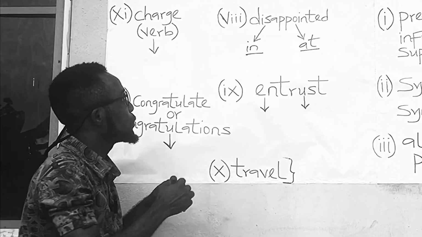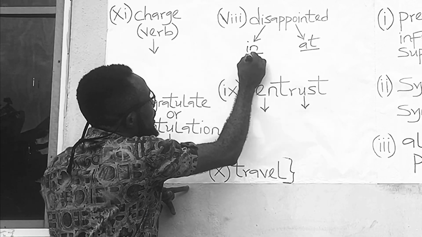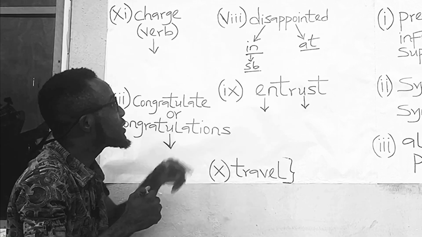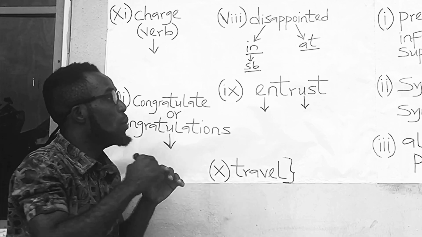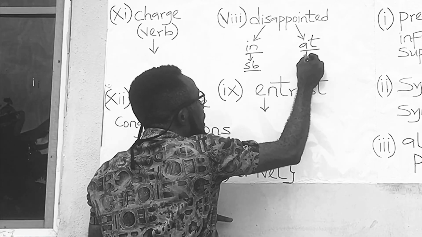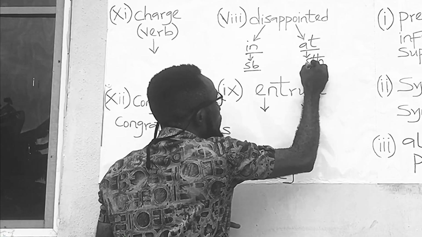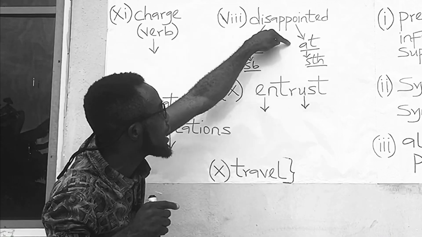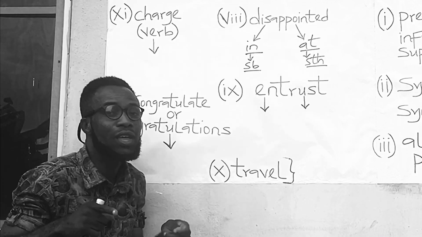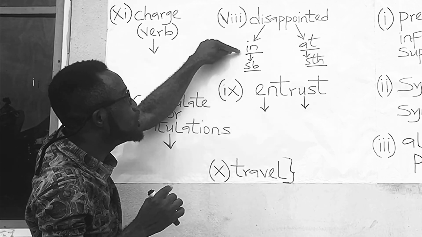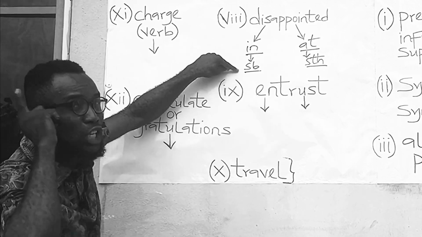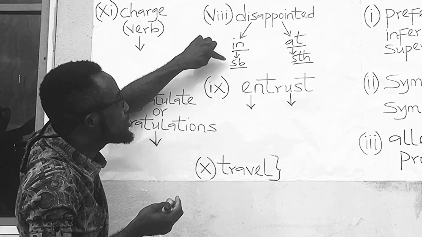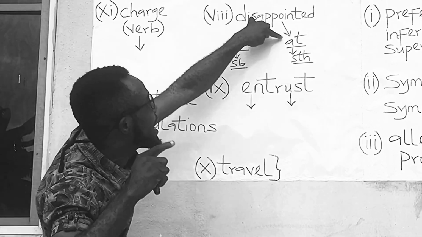The truth is, you are disappointed in somebody, but you are disappointed at something. For example, I am disappointed in you. You see, in somebody, in you. You represents somebody.